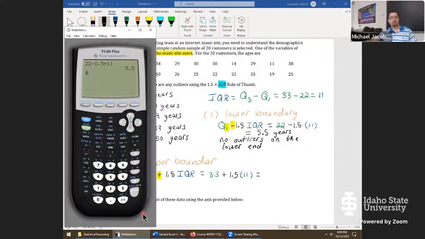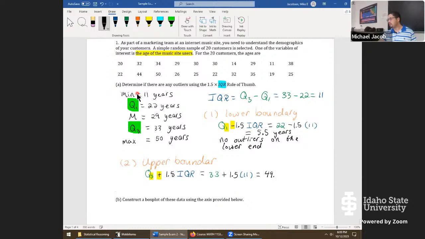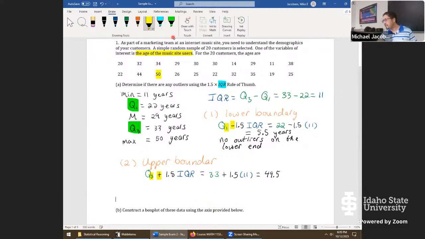And now let's see how all that would go in the calculator. 33 plus 1.5 times 11. This gives us a value of 49.5. So any value that exceeds this 49.5 will be considered an outlier on the upper end. Did anyone spot any outliers on this upper end? Exactly, we have a 50-year-old person here. I probably should use yellow, but that already has several meanings, so I'll just circle it. There could be multiple outliers, so let's double check. I don't think there is anybody exceeding 50 in any of these data after doing a quick glance over it.